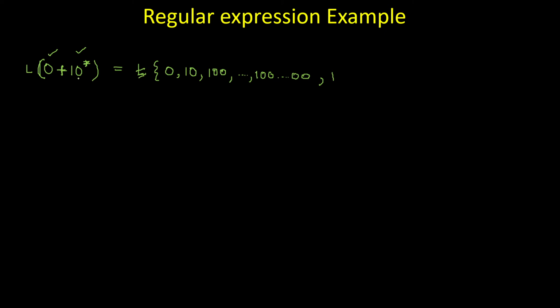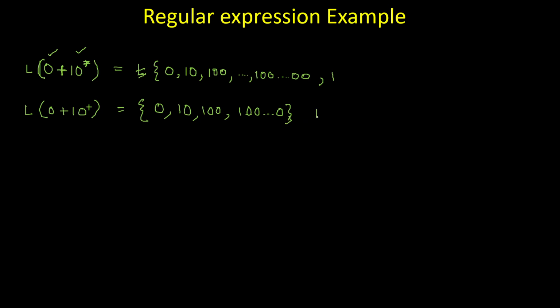Instead of 1 0 star, if the language was L of 0 plus 1 0 plus, then it will be what? It can be 0, 1 0, 1 0 0, n number of 0s, but up to this one it is okay.